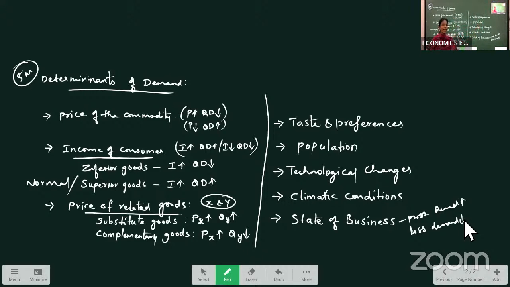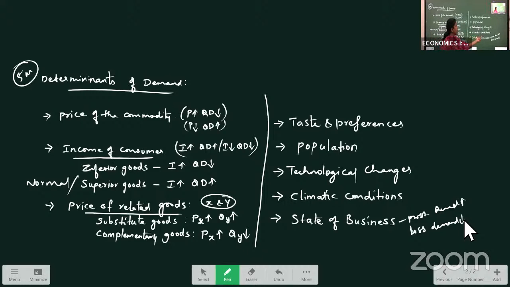As our tastes, likes and dislikes, our preferences are changing, demand for the commodity also changes. Population: where the size of population is more, demand for commodities is high. When the size of population is less, in an area where very little population is there, demand for goods will also be less. Technological changes: as the technology is changing, demand for goods also changes, meaning demand for old technology products will be less. Demand for new technology products will be high.